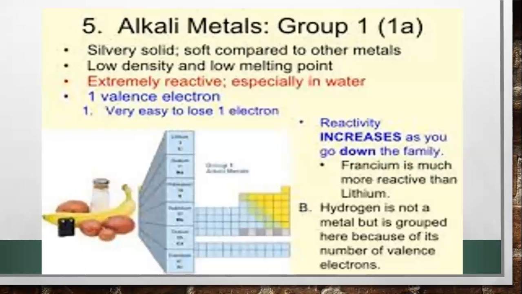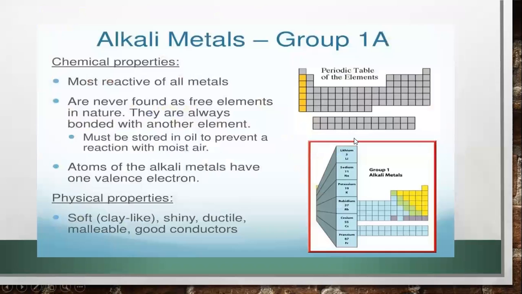Because now it is having more protons as compared to the electrons. Here we can see the alkali metals, it is very easy for them to lose 1 electron. Why? Because they have only 1 electron in their outermost shell, and they just donate their electron to any other atom, so that the other can complete its shell. For example, sodium easily gives its electron to chlorine, and there is a formation of sodium chloride. And chlorine, which has 7 electrons in its outermost shell, will get 1 and will complete its outermost shell.